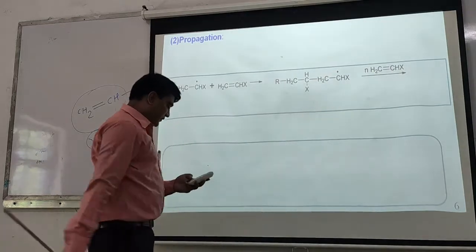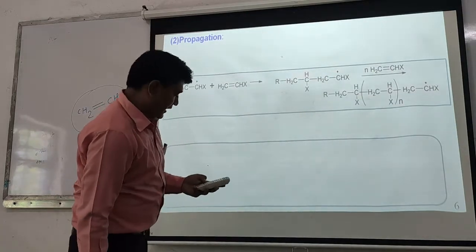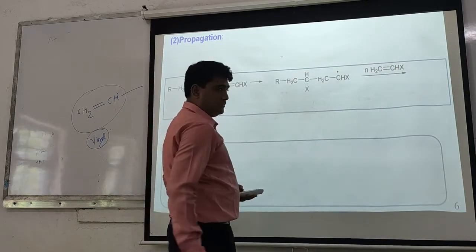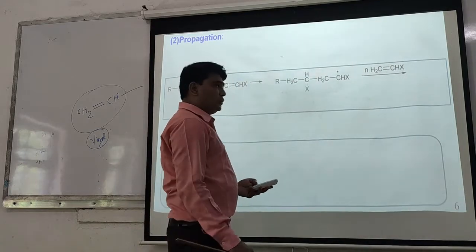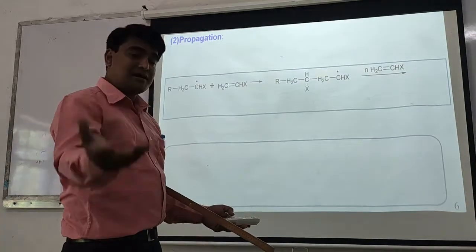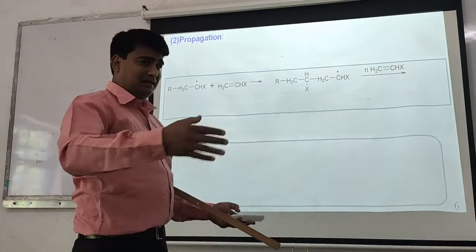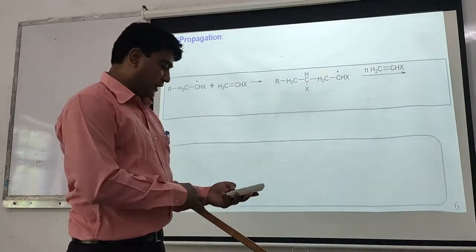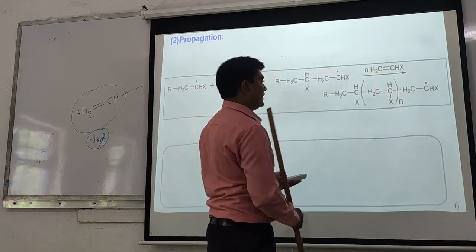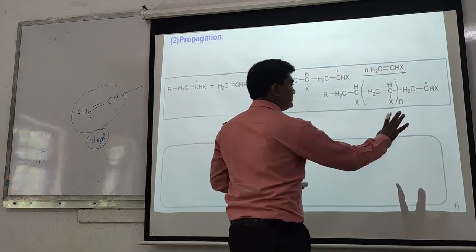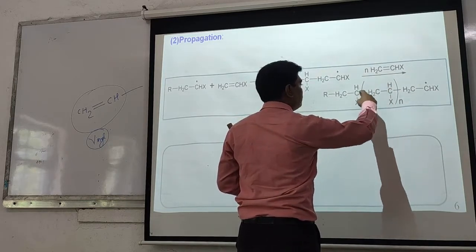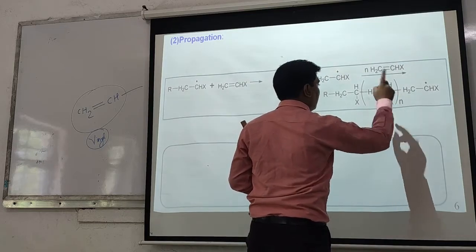This is the new free radical which is generated, and it again reacts with another vinylic group, n number of vinylic groups, to form another new free radical, and this again reacts with another vinylic group. In this way, the whole chain is propagated to form a larger radical. The same molecular unit, CH2, CHX, is repeated again and again.